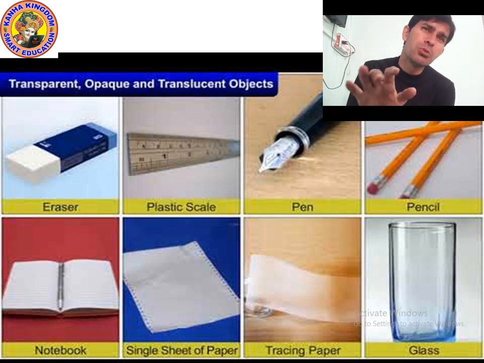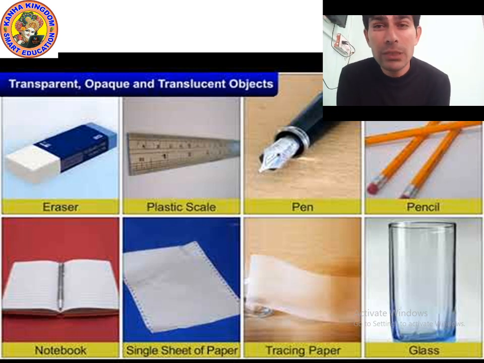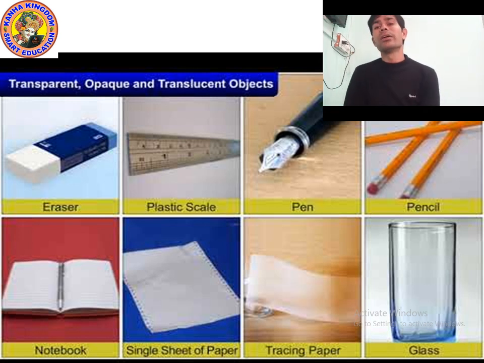So can you see through the rubber? You cannot see. Can the light pass through the opaque object? No, even the light cannot pass. It means the light will be completely bounced back. So the eraser is opaque.